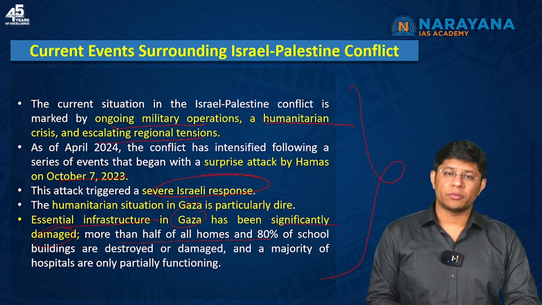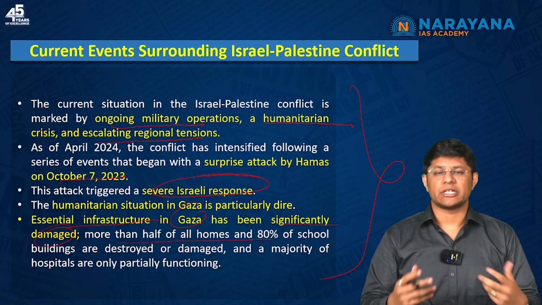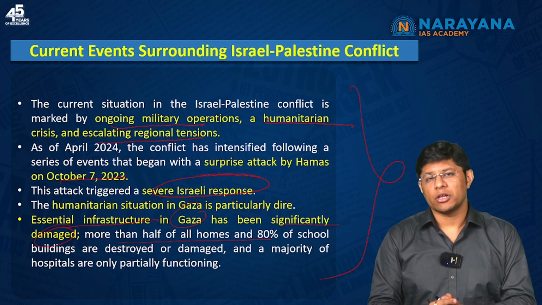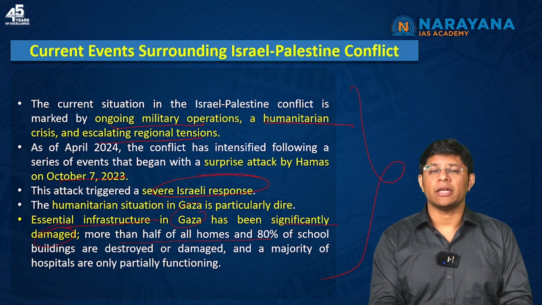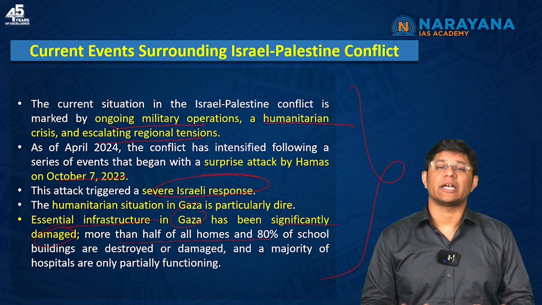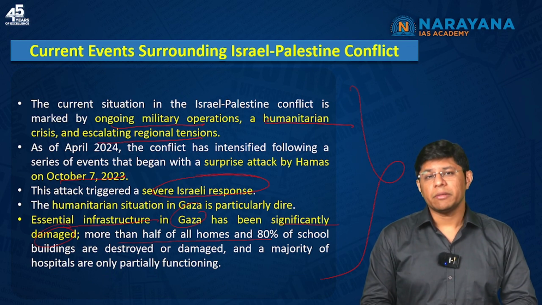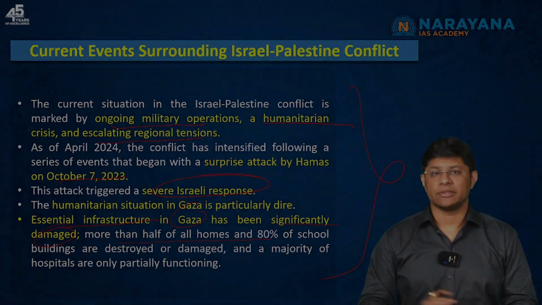All we can hope is that both the nations sit across the table, discuss terms and conditions, and ensure that no violence is resorted to. And ultimately, for the sake of humanity, both countries have to negotiate peace and ensure that people are given their due rights. Right? So this is about the article.